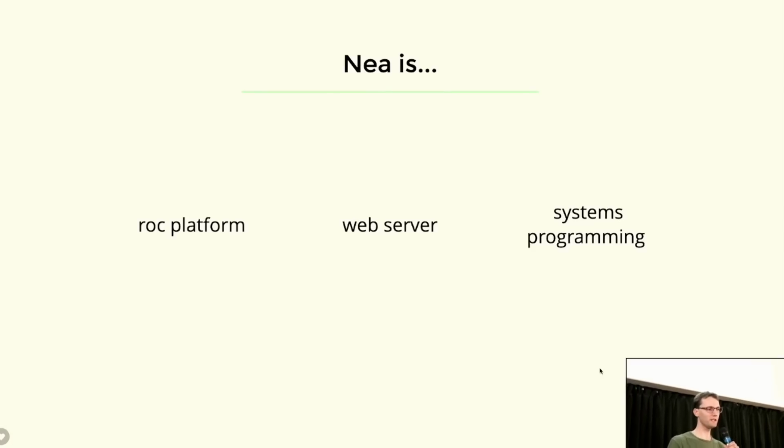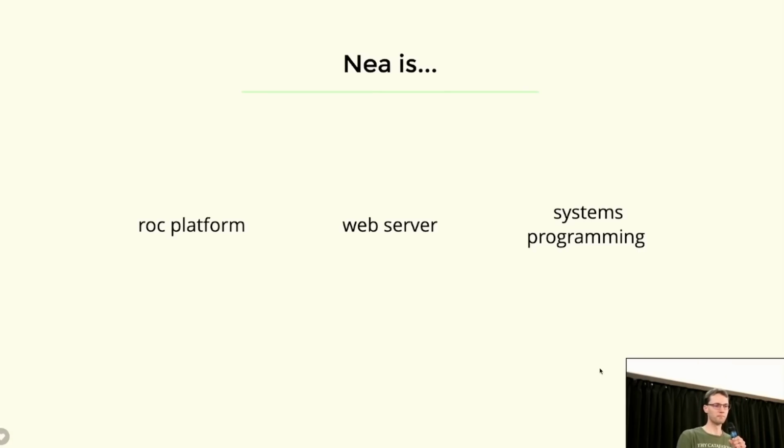And so in particular, the platform is responsible for allocating memory. So when Rock says, hey, I want a string, hey, I want a vec, then it's up to the platform to determine what that means, whether it's going to just call malloc, which is the default, or whether it's going to do something cleverer than that.